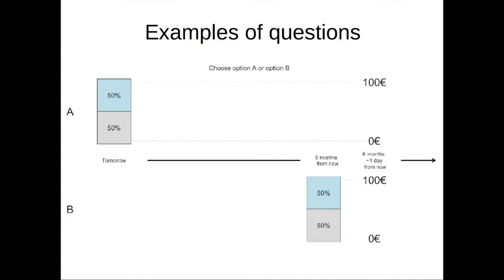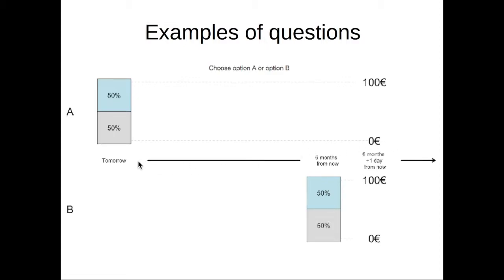Here is an example of a question. You have to choose between two options, option A, on the top of the screen, and option B, on the bottom of the screen. Option A and option B are both lotteries that offer a probability of 50% to receive €100 in 6 months and 1 day from now, and a 50% probability to receive nothing. The difference between option A and option B is when a lottery will be played.